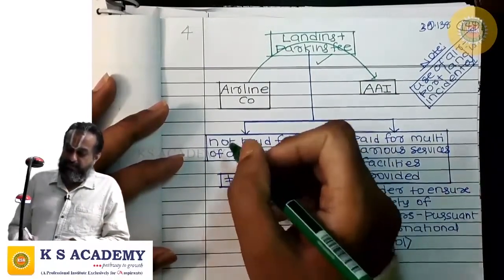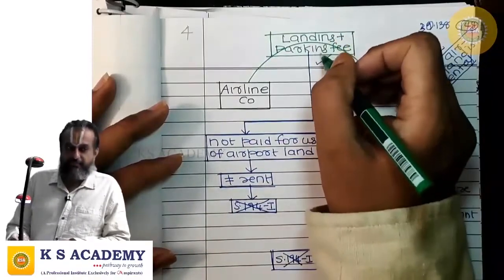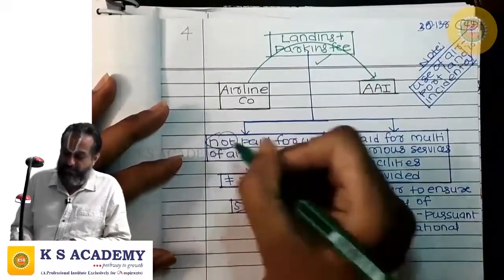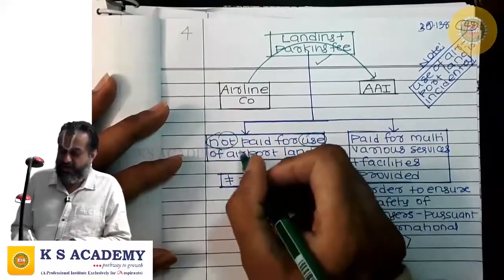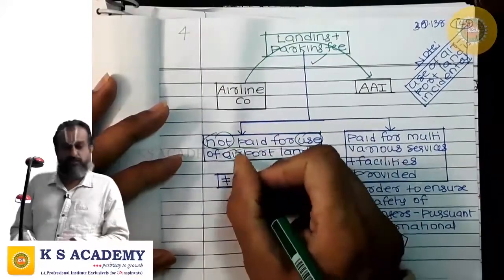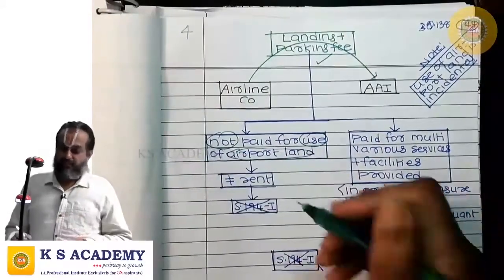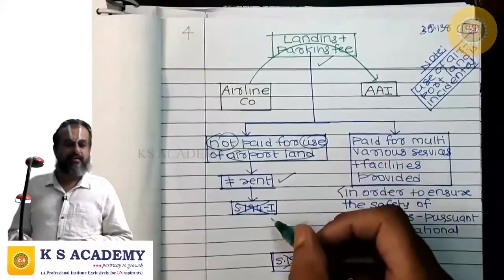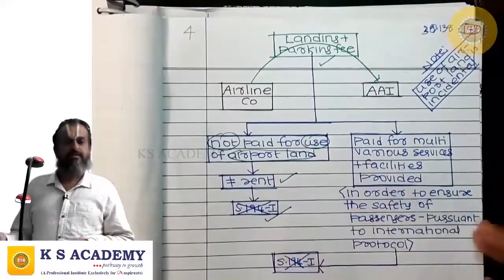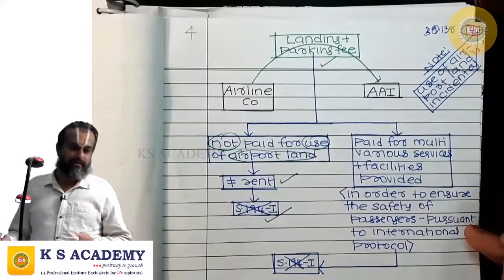The answer is that this landing and parking fee is not paid for use of airport land. It does not have the character of rent. This shall not be subjected to TDS under 194I.